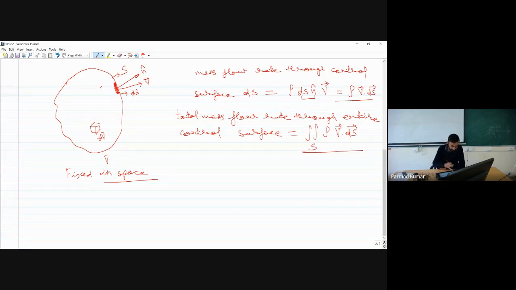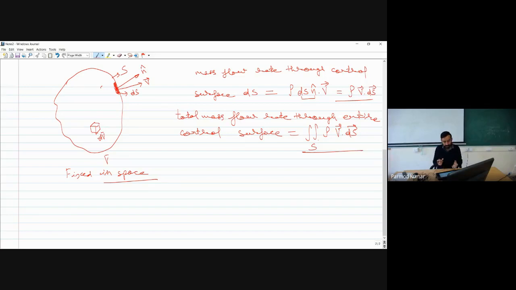Now you can see, while we are doing the integration, this integration is actually covering our entire boundary of the control surface, so it is including the entire surface area of the control surface. So we have found the total mass flow rate which is actually moving through the control surface.